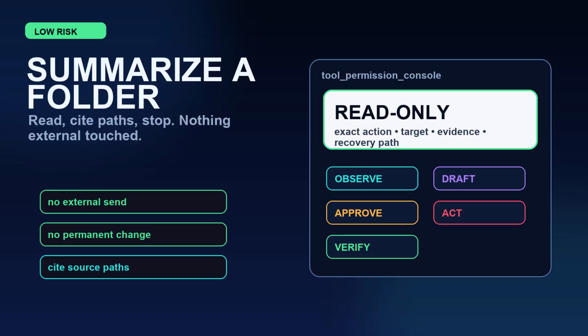Here's a low-risk example. Summarize a folder. Read-only access, no external send, no permanent change. The agent can inspect files, produce a summary, cite paths, and stop. If the summary is bad, nothing outside the workspace was touched.